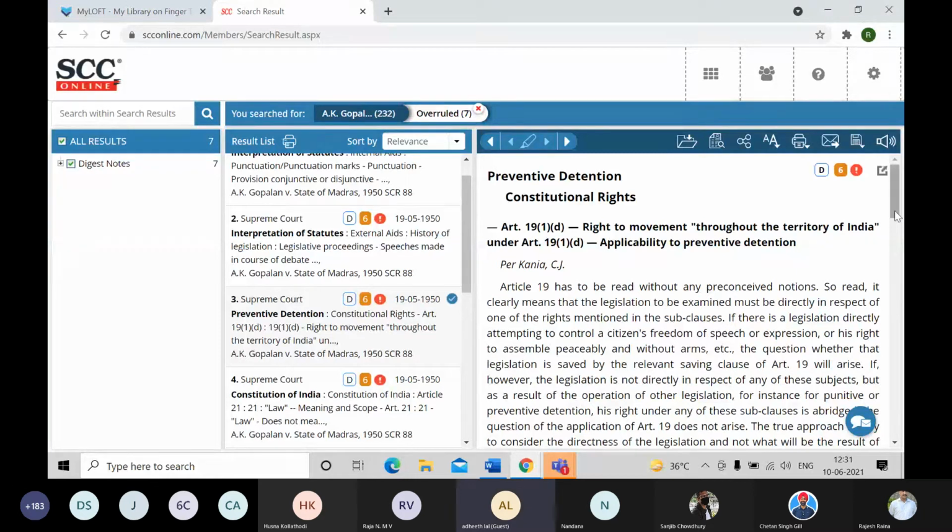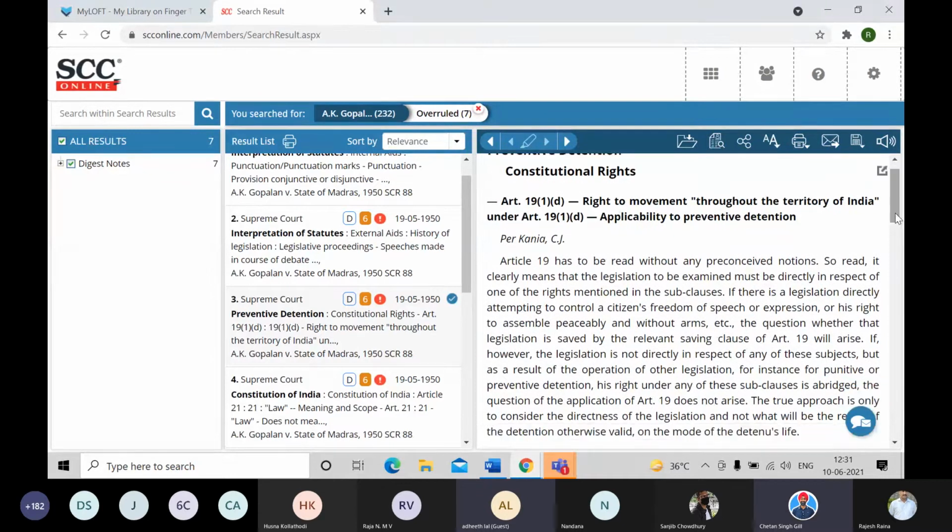I request the participants to mute their mics, please. And then, Adhik Lal, could you please mute your mic?